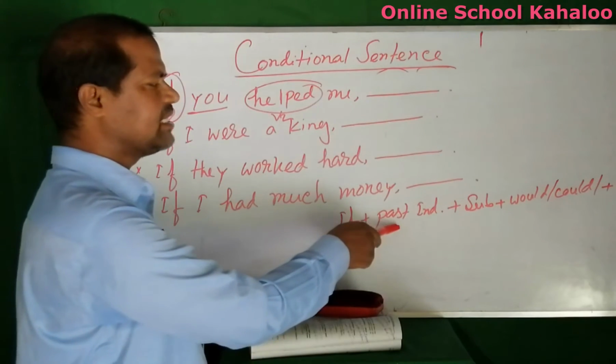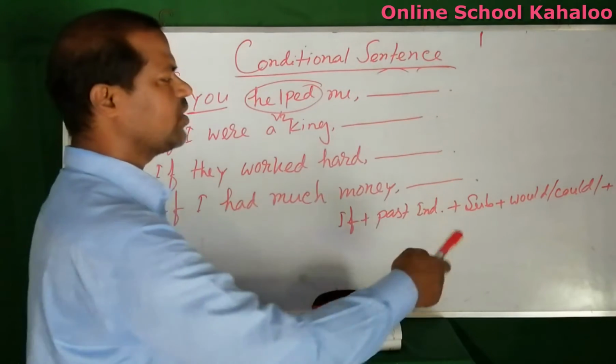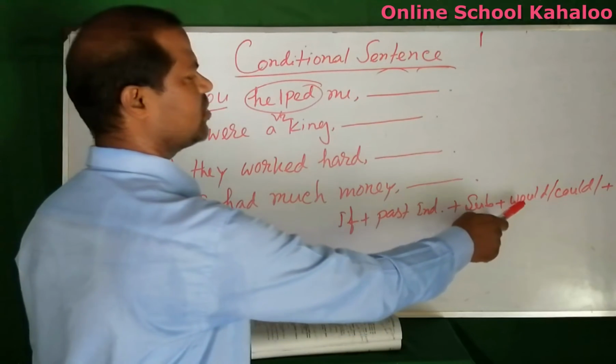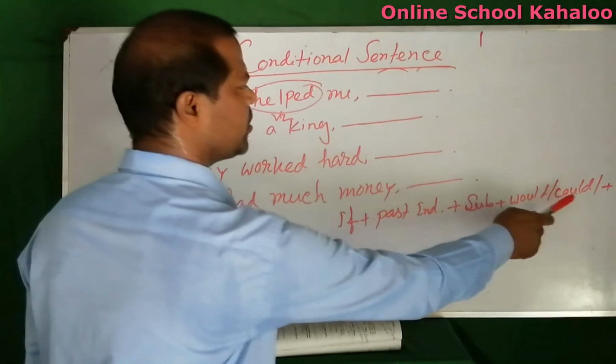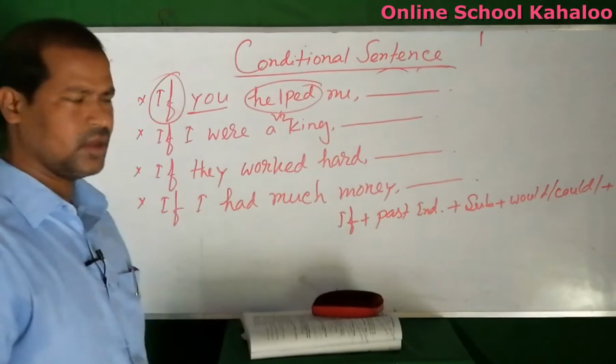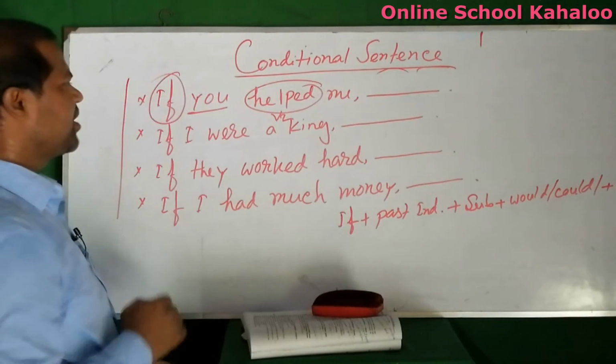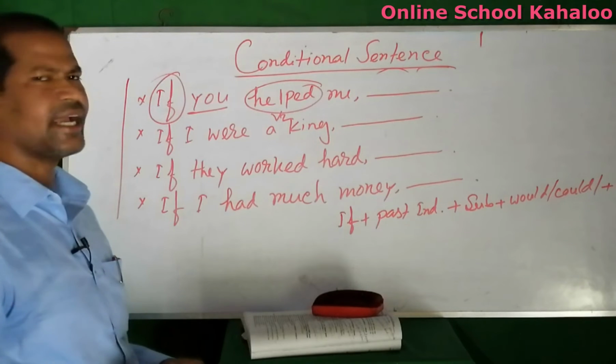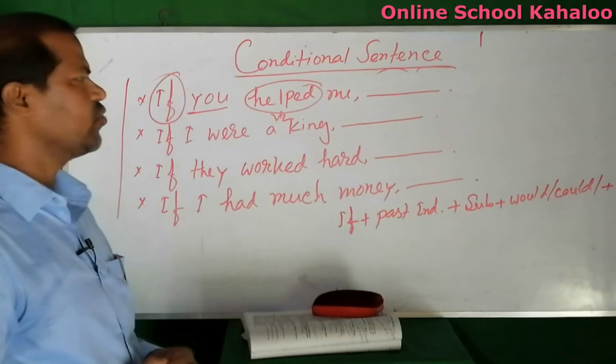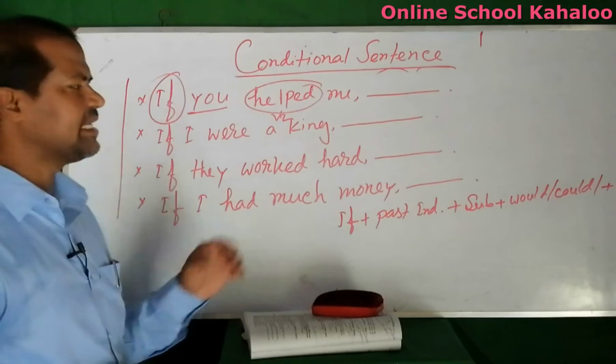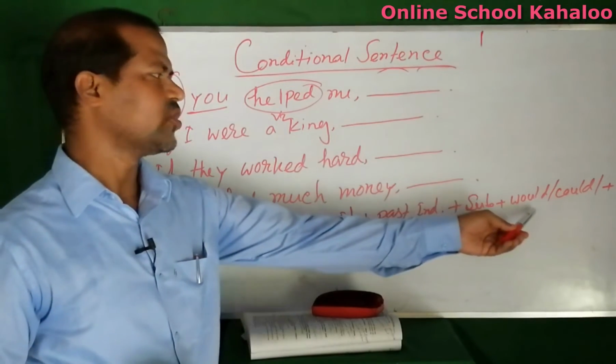If plus past indefinite, and the next part will be subject plus would or could plus verb 1.